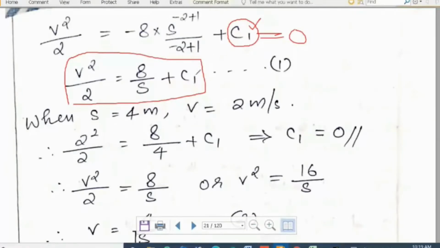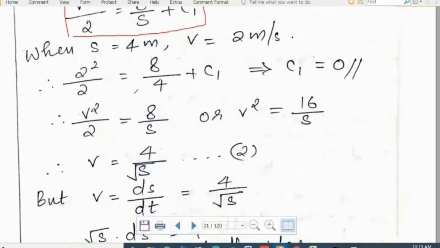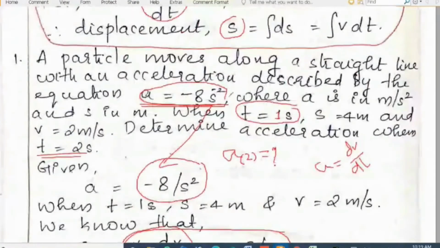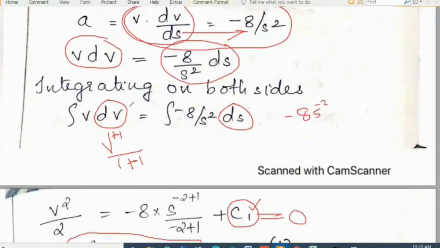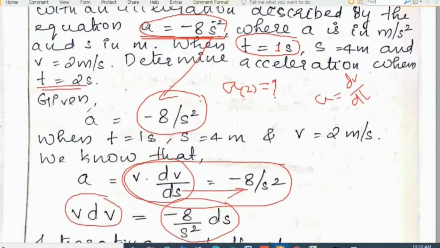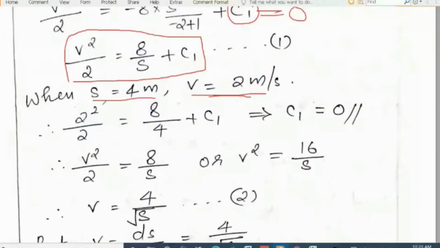Then it is given that when s is equal to 4 meters, v is equal to 2 meters per second. When t is equal to 1 second, s is equal to 4 meters and v is equal to 2 meters per second. In other words, when s is equal to 4 meters, v is equal to 2 meters per second. That also is a condition.